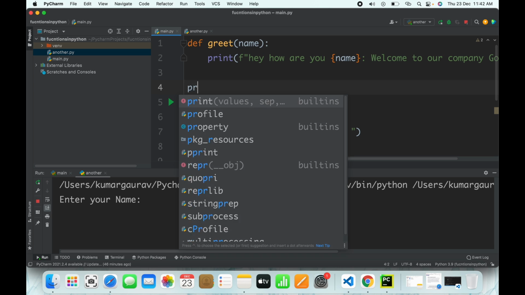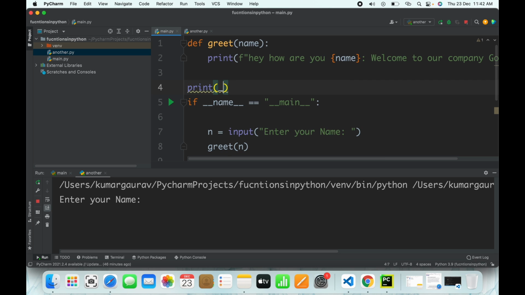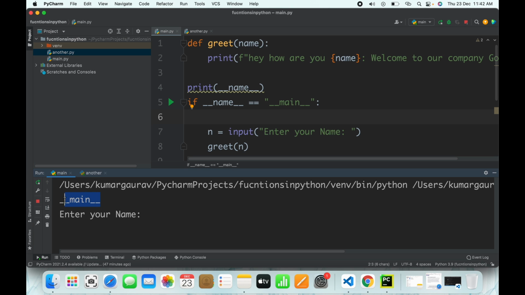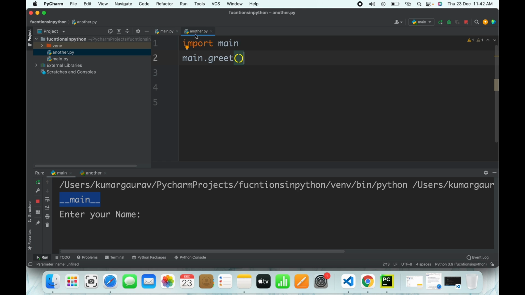So if I write print(__name__), you see what it will print. Stop and rerun. You see, it is printing __main__. So name equals to main is true for this particular module only, this main.py, and name equals to main is not true for another.py. So when I import this, and if name equals to main is not true, it will simply skip it. I'll show you how.